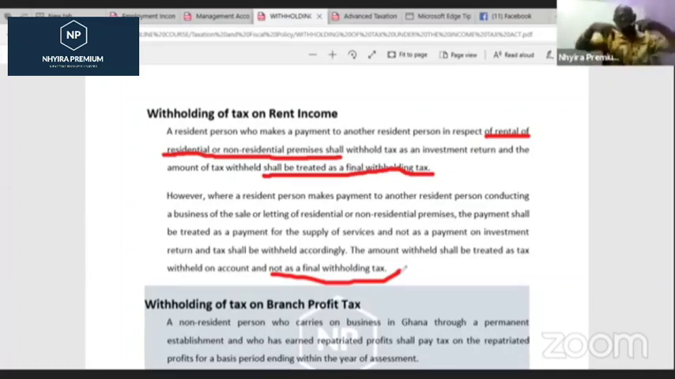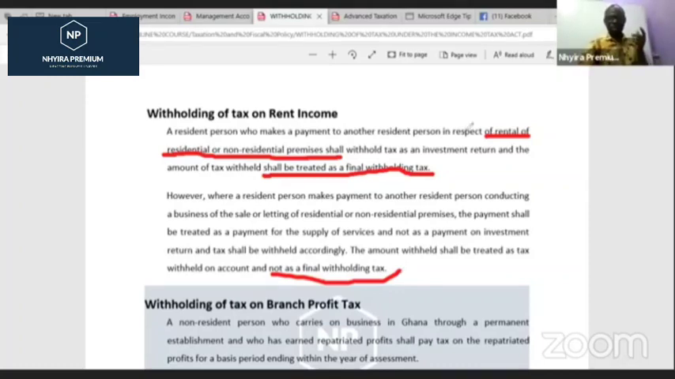But what we are saying here is that if we are renting from somebody who is in the business of renting, we will withhold tax, and their income will not be treated as what? A final withholding tax. It will still be part of their chargeable income, part of their profit. But if we are renting from somebody who is not in the business of renting, then that money we give to the person will be referred to as what? An investment income. For that reason, the tax that we withheld shall be treated as what? A final withholding tax. I believe you get the concept. It's very, very important for you to get the difference between the two.